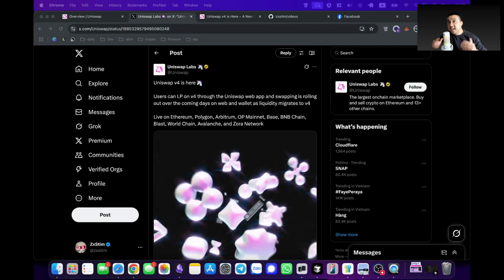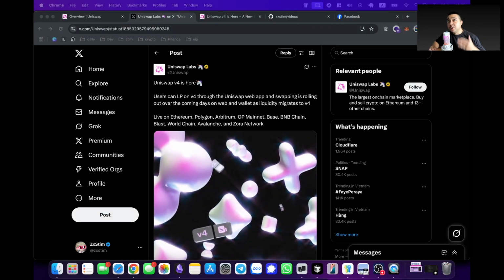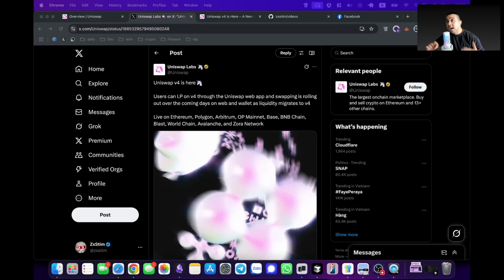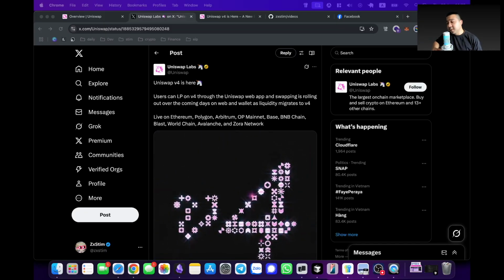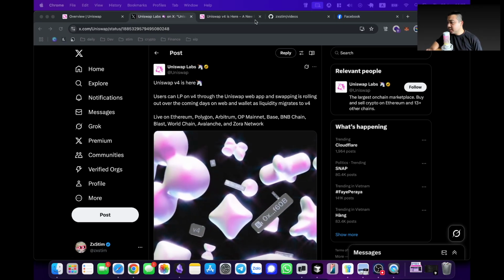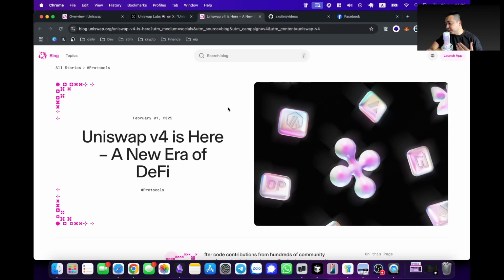So on January 31st, 2025, Uniswap V4 officially launched with a whole lot of new improvements to its architecture. Let's take a look on Uniswap Vision. Over here, Uniswap V4, there's a blog post from the Uniswap team on Feb 1st, 2025: Uniswap V4 is here, a new era of DeFi.